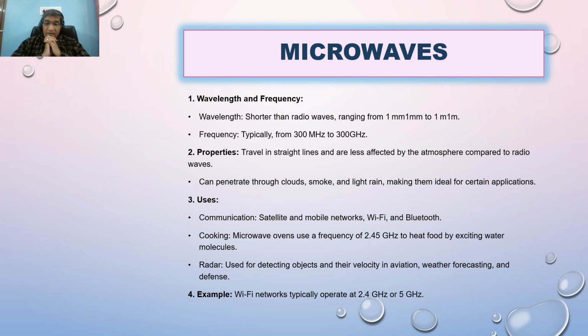So in some competition, if anyone asks which type of electromagnetic wave you use when you open your Wi-Fi in your phone, or when you connect your Bluetooth speaker to your phone or your car, then you use the microwave. Microwave is responsible for transferring the data in Wi-Fi and Bluetooth.